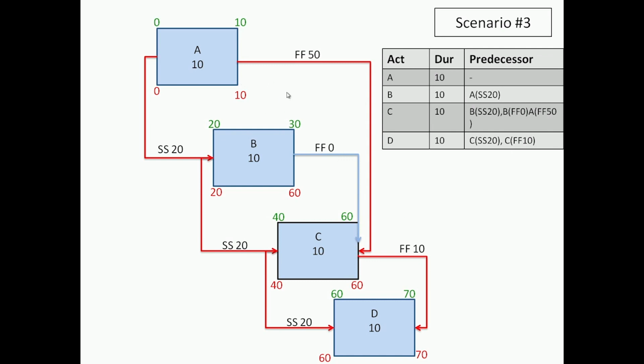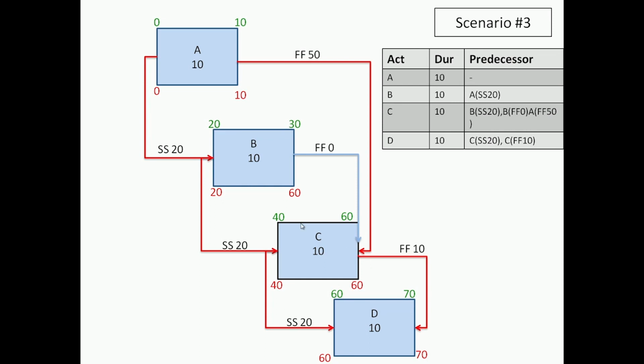And now if we look at how the critical path goes, or what are the events that are critical, you will see that the start of A is critical, end of A is critical, yes, the whole of A is critical. We have start of B critical, end of B is not critical, start of C is critical, end of C is critical, okay, 40 40, 60 60, and here again start and end of D is critical.